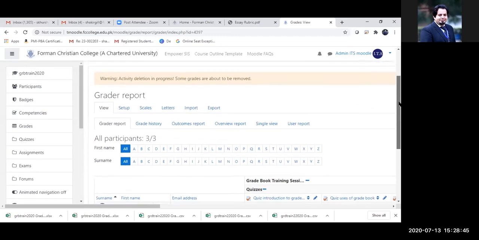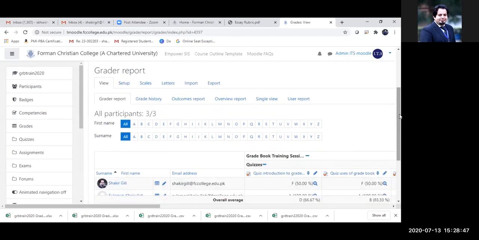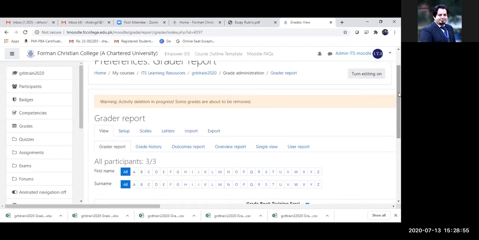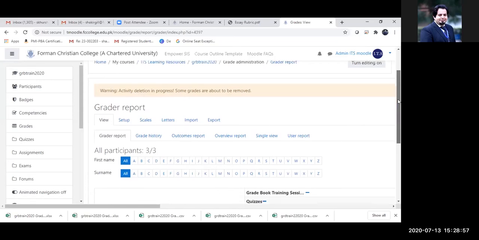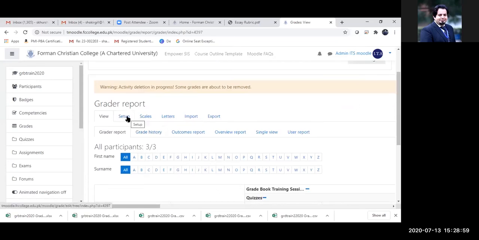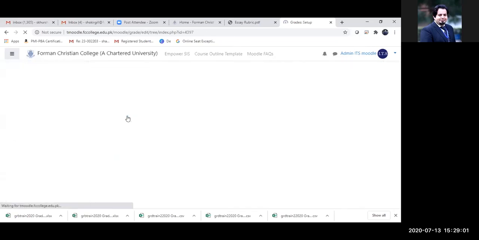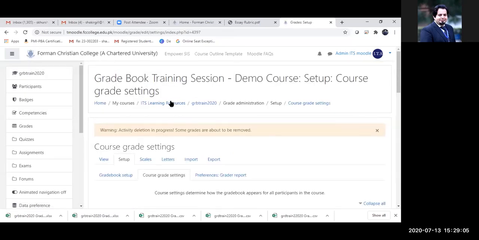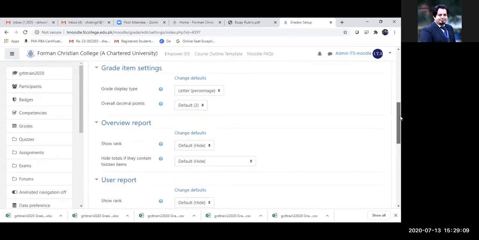Okay. So I think Ma'am Farheen had this query with regards to stopping the students from viewing the grades. Okay, so I'm just going to show that. Go to the setup again, to the same option, course grade settings. And let's see if we can change it over here.